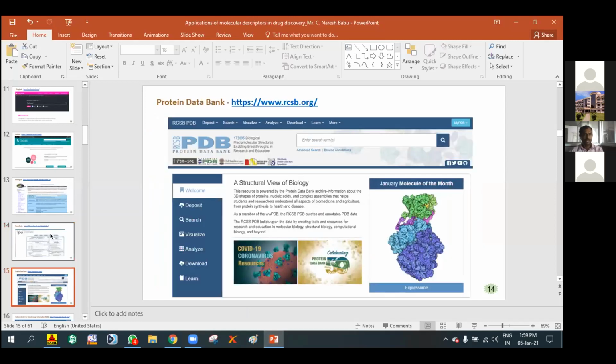And the Protein Data Bank, this is well known to all. It is giving the complete information about the proteins. It provides the 3D structure data for the large molecules, that is proteins, DNA and RNA. These are the molecules of life found in the organisms on the planet. These 3D structures we can utilize for different molecular docking studies or molecular dynamics studies.